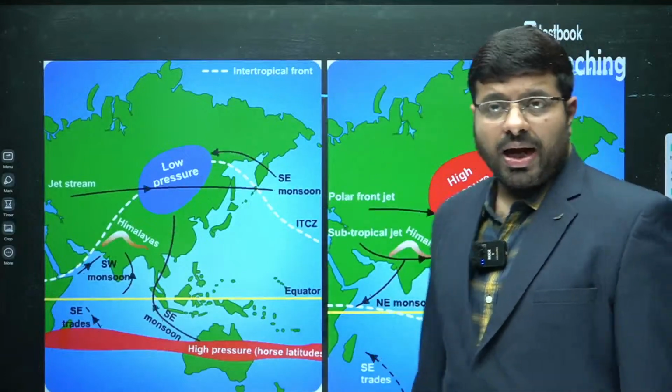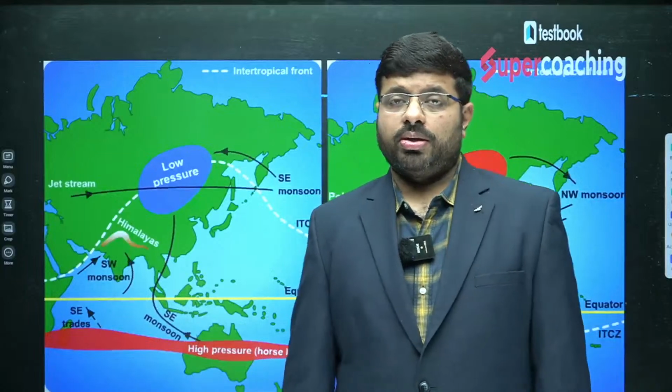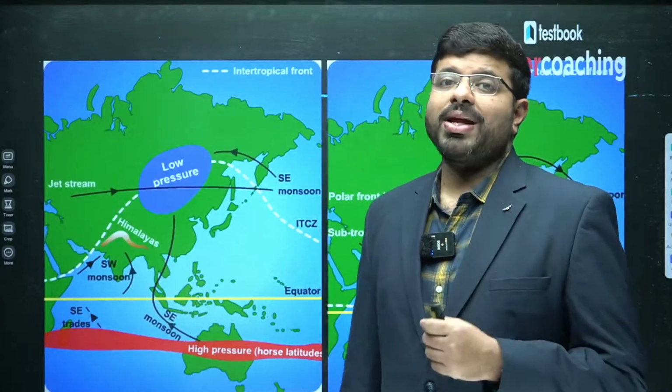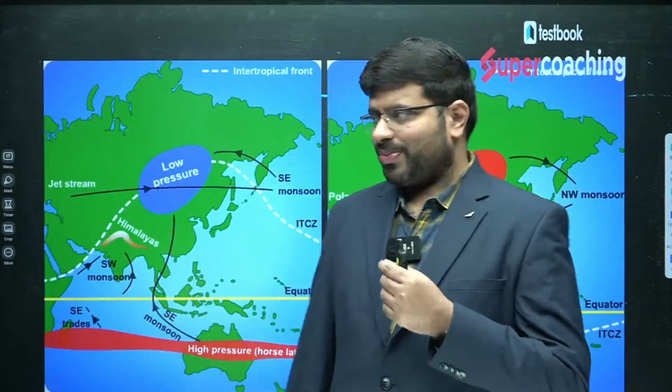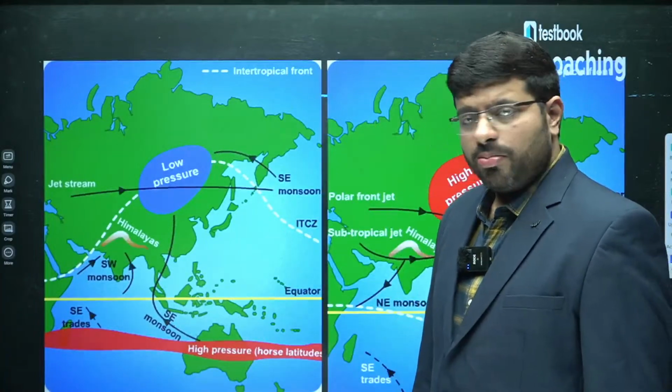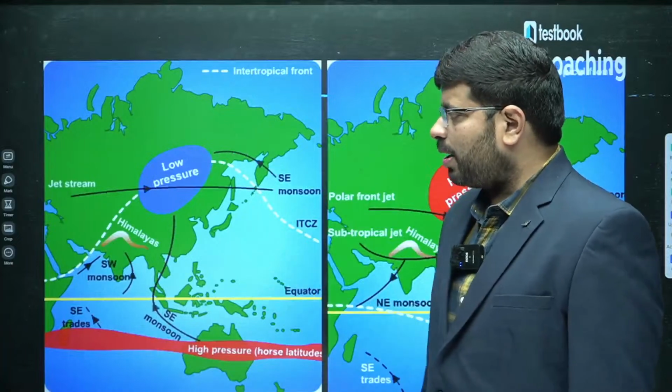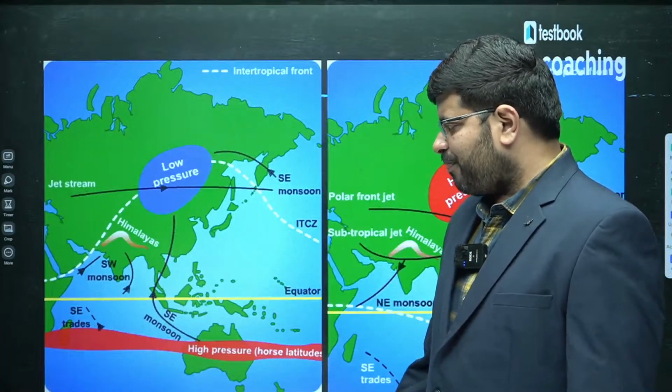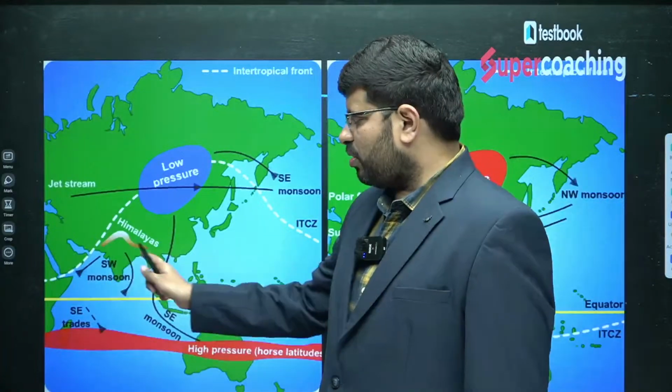And the understanding of monsoons is very complex. It is not simple. There are various factors which impact its movement. For example, in this GIF you can see how the southwest monsoon is moving.